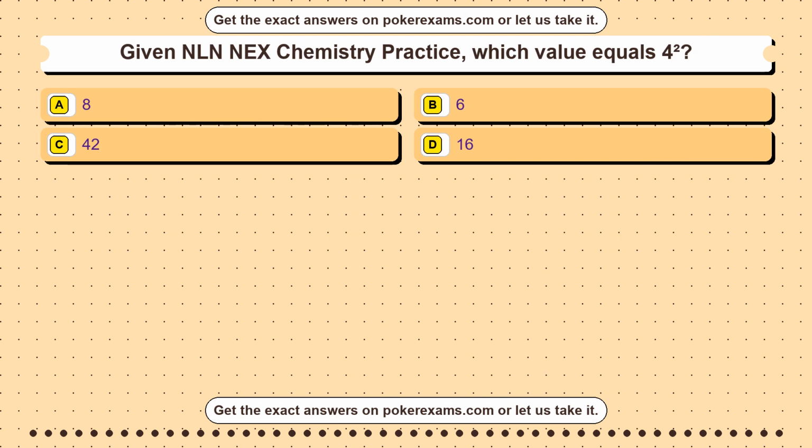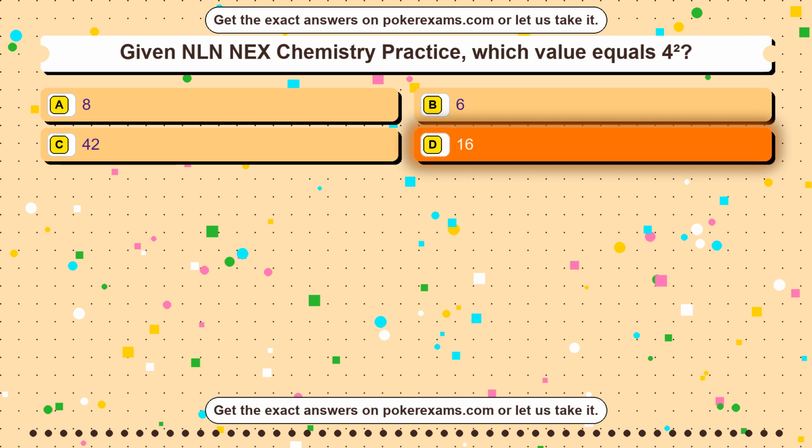Question 18. Given NLN NEX Chemistry Practice, which value equals 4 superscript 2? Option A, 8. Option B, 6. Option C, 42. Option D, 16. The correct answer is option D.